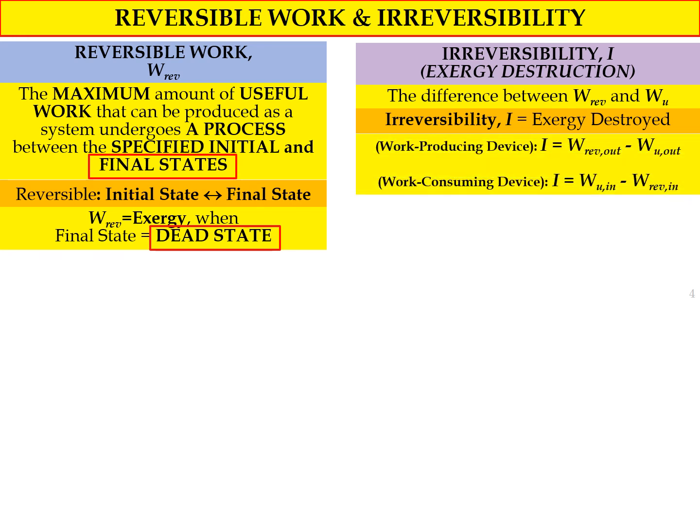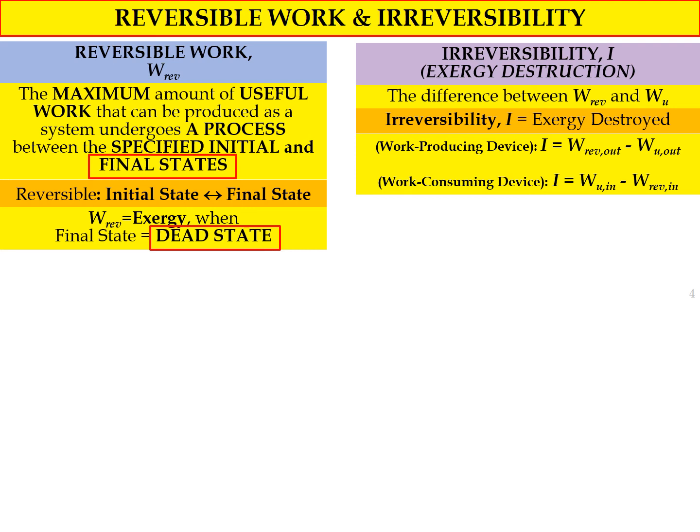Okay, in terms of formula, we have two formulas for irreversibility. First, for a work producing device such as a turbine, because a turbine will produce work, the irreversibility formula is I equal to W reversible out minus W useful out. So I equals W reversible out, or we can say W for the ideal case, the maximum one, minus WU out, which normally represents the actual W out.